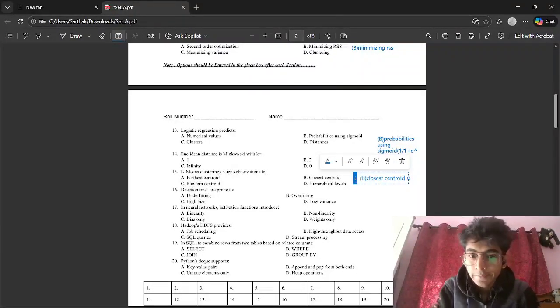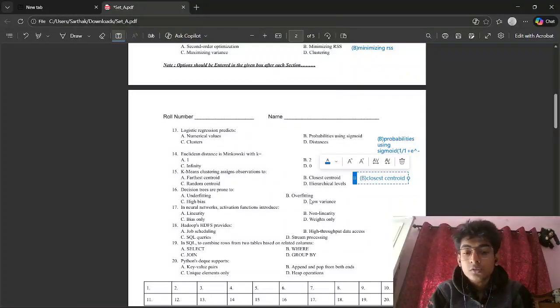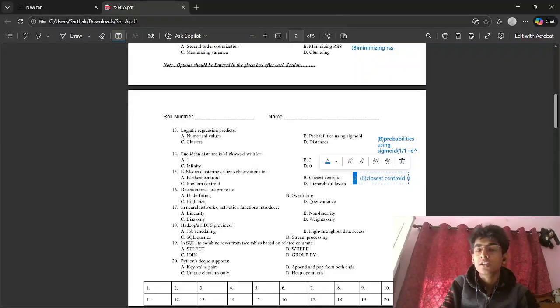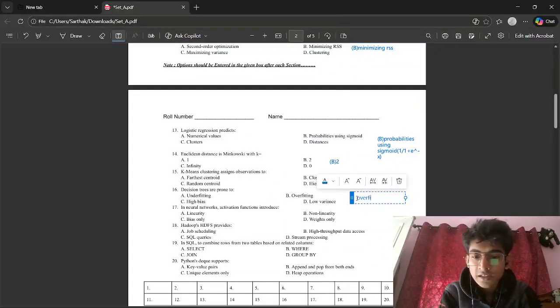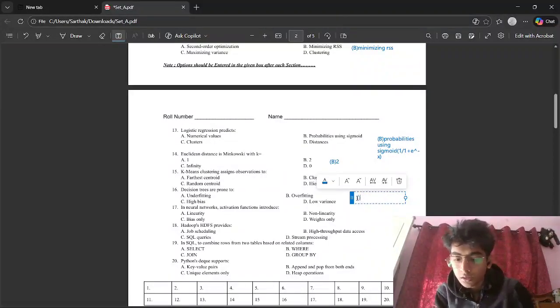closest centroid, right. Decision trees are prone to. So decision trees are prone to overfitting because while training, they can train with the noise of the training data, which could lead to bad results when we are using test data or validation data. So our model performs well on training data, but badly on test data. So it will lead to overfitting as it will increase the variance. That's why it is leading to overfitting, right?